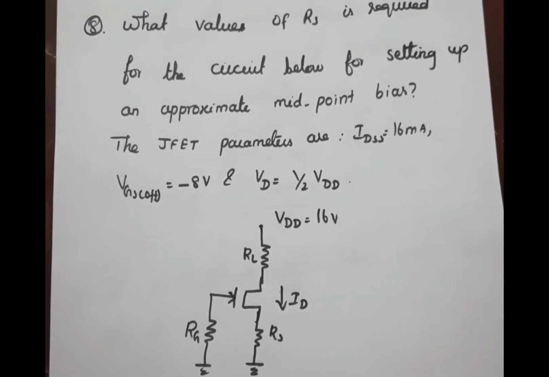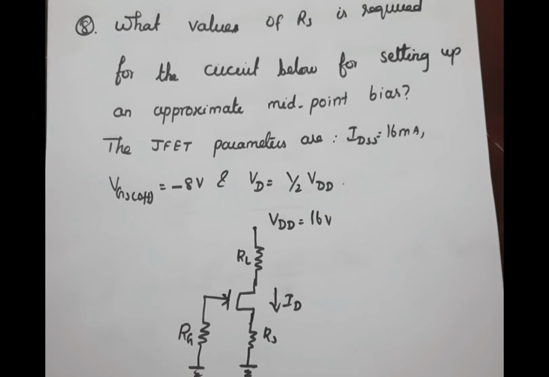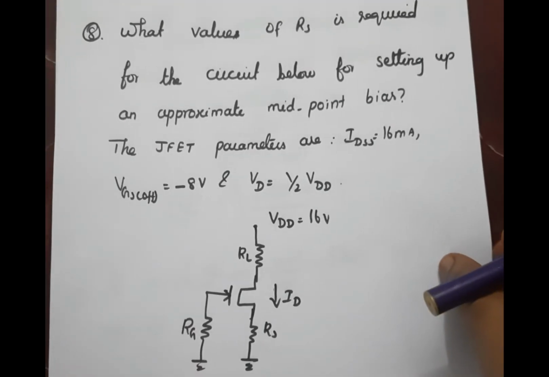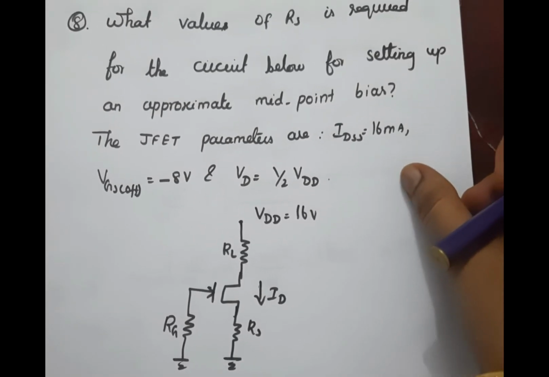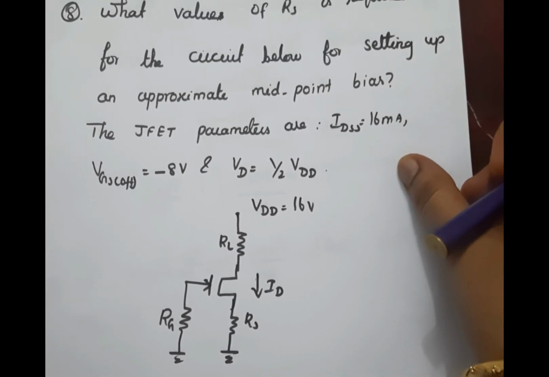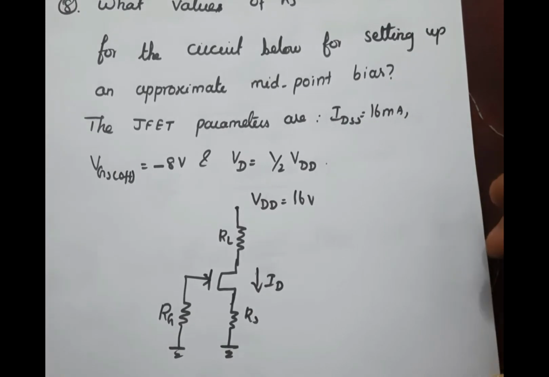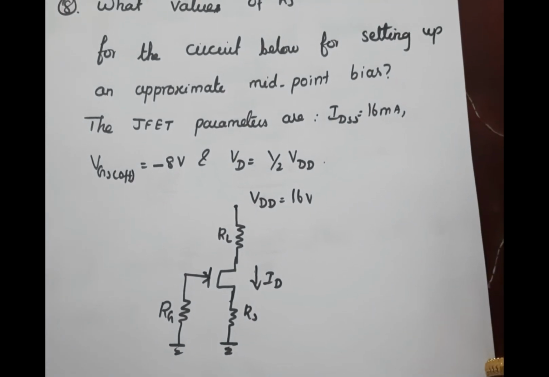Next question, what value of RS is required for the circuit below for setting up an approximate midpoint bias, and the JFET parameters are IDSS is equal to 16 milliamps, VGS off is equal to minus 8 volt, and VD is equal to half VDD.